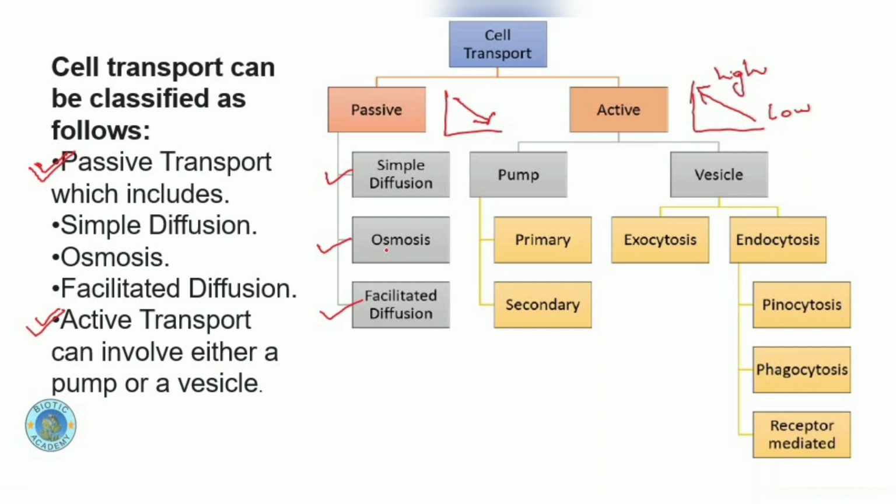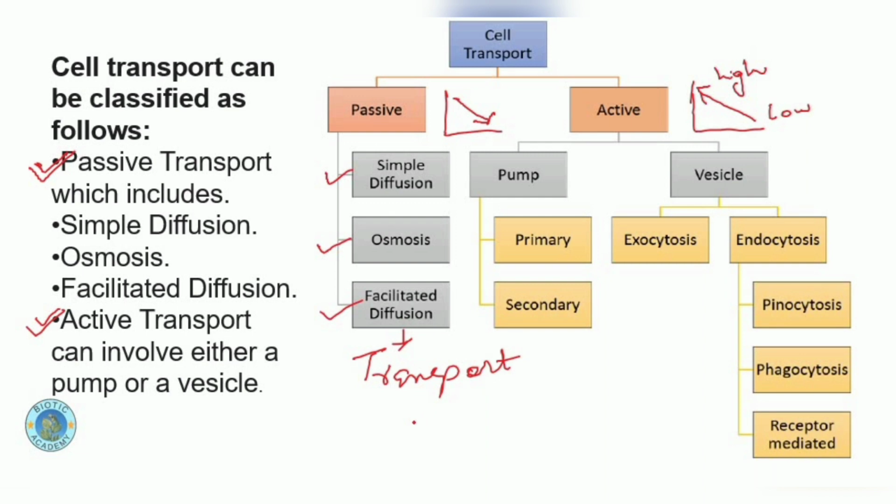It needs a membrane in it. It's compulsory to have a membrane between the two fluids, so that the membrane can separate the two fluids which are having different concentrations. Third one is facilitated diffusion. Now the difference between simple and facilitated diffusion is that facilitated diffusion requires some transport membrane.